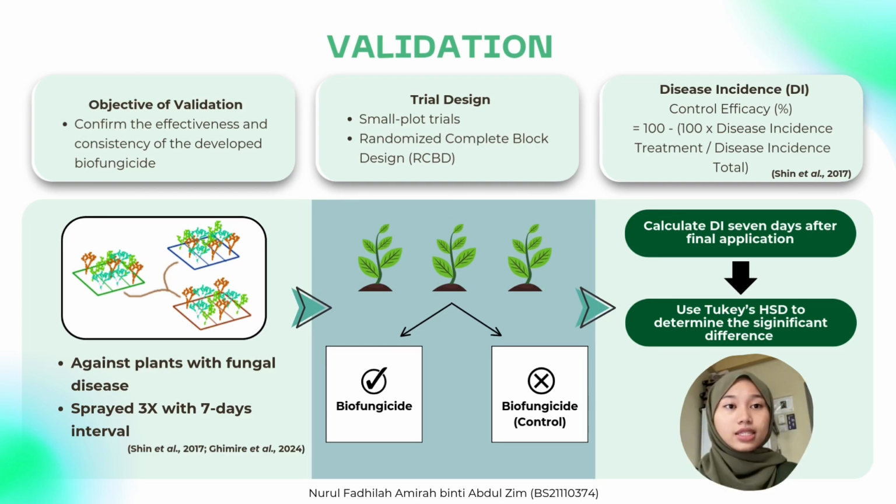Next, disease incidence DI will be assessed 7 days after the final application. The formula is control efficacy equals 100 minus 100 multiplied with disease incidence of treatment divided by disease incidence of control. Lastly, Tukey's HSD test was applied at P equal to 0.05 to compare the treatment across block and the significant difference between the treatment and the control.